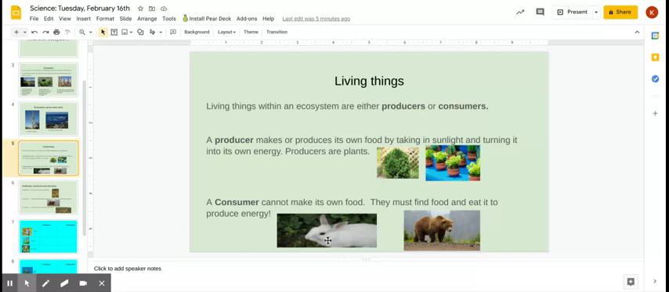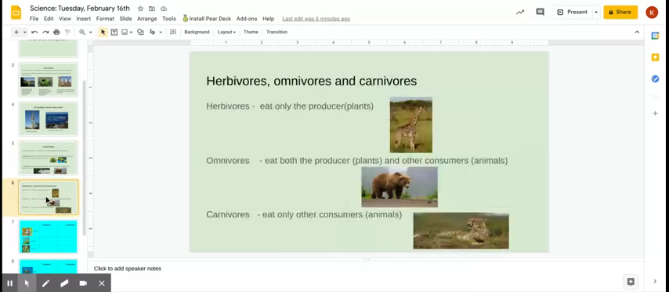Now, as you all know, I know you guys have a lot of background information on animals. Some animals eat plants, and so they just eat the producers. But other animals, such as the bear, will eat some plants but also eat animals. So that brings us to our next slide, which is about herbivores, omnivores, and carnivores. So we have three different types of consumers.